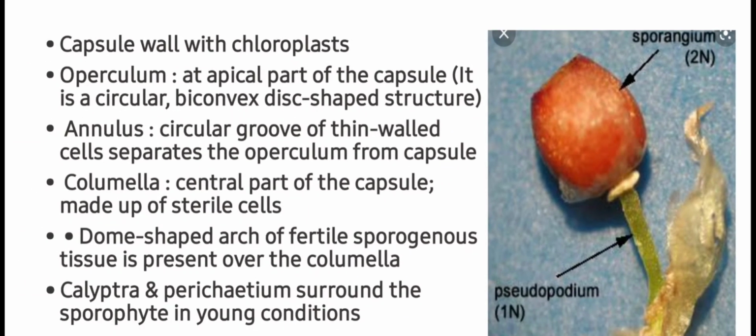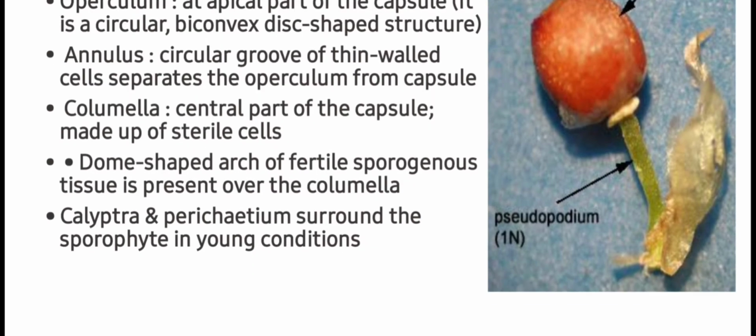Annulus is a circular group of thin walled cells which separate the operculum from the capsule and facilitate the spore dispersal. Columella is the central part of the capsule made up of sterile cells. A dome-shaped arc of fertile sporogenous tissue is present over the columella.